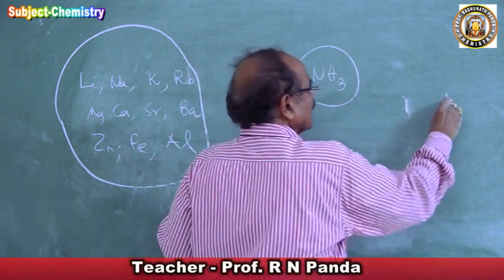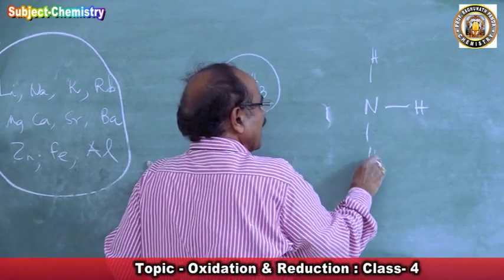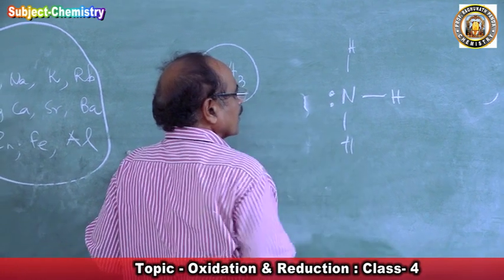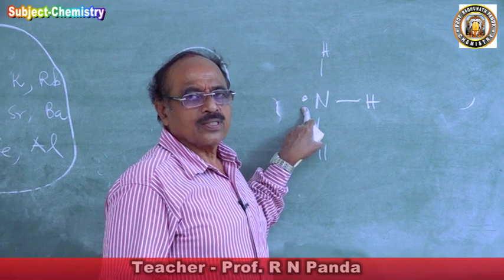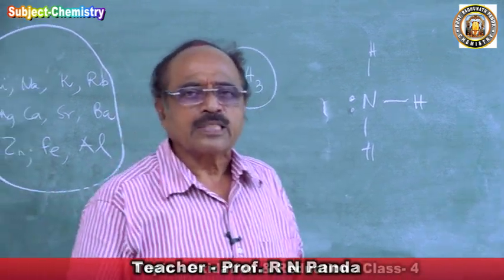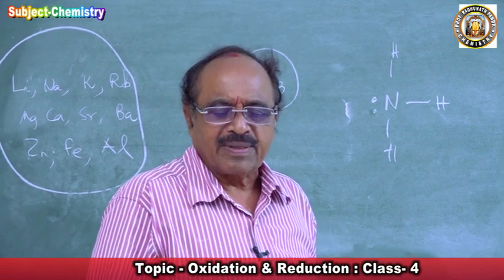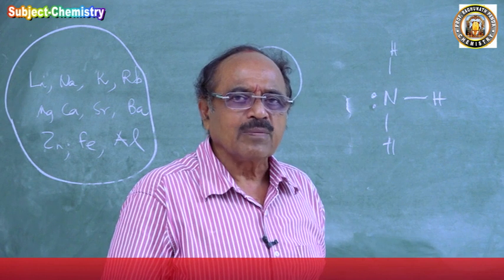Ammonia, what is ammonia? Nitrogen is combined with the 3 hydrogens covalently and has a pair of electrons. It can donate this pair of electrons. Somebody asks you to explain the chemical properties of ammonia. One will say ammonia is a base, ammonia is soluble in water.